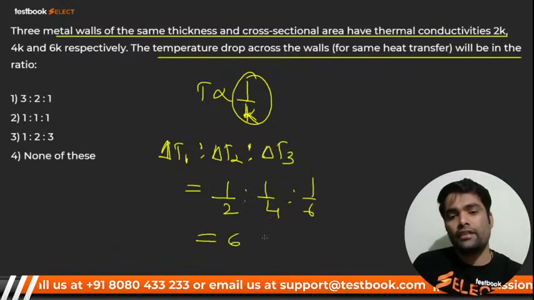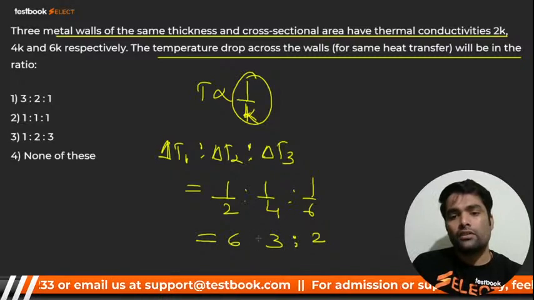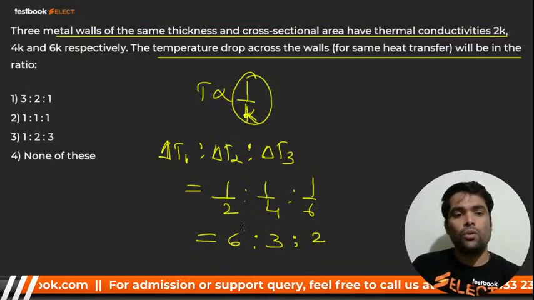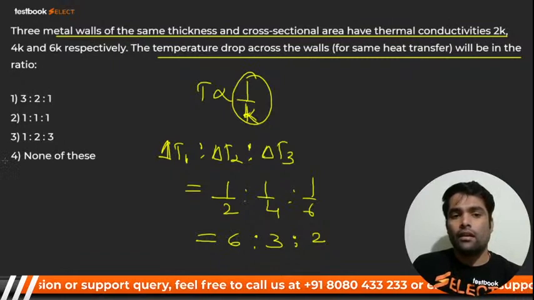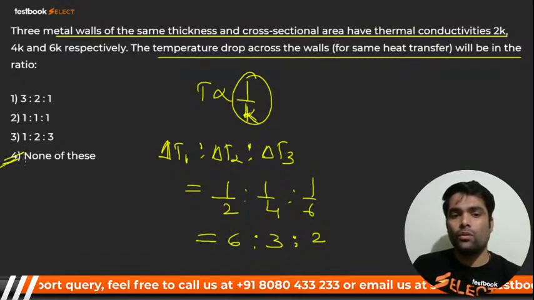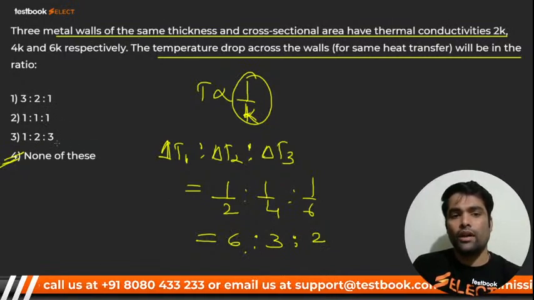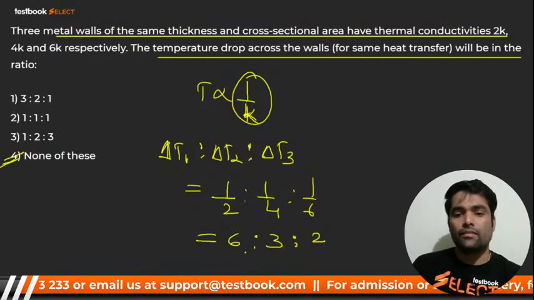So it should be 6, 3, and 2. So here it comes 6, 3, 2. 632 is not in the options. None of these, right? 632 is not matching 321, not 111, not 123 either. It should be none of these.